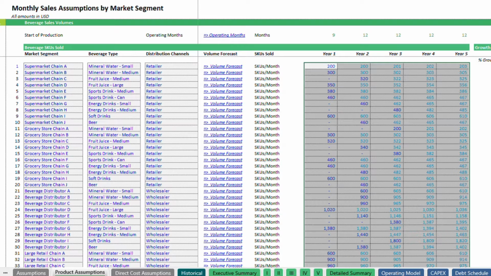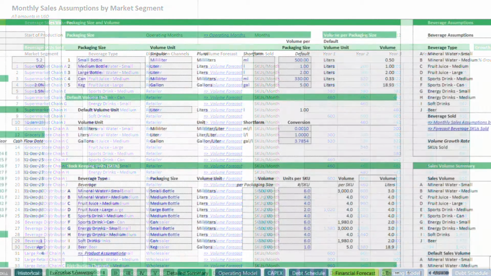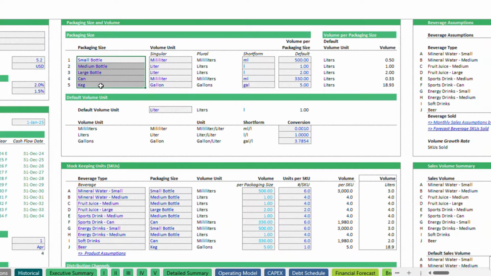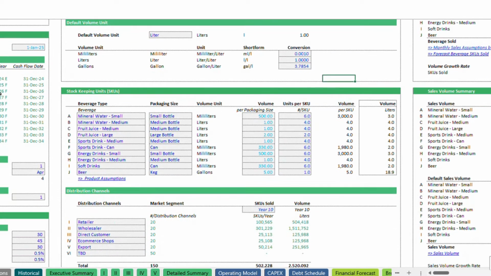In this financial model, revenue is driven by the number of monthly sales of beverages measured in stock-keeping units, SKUs. Our model allows users to define up to 5 different packaging sizes, each with its specific volume. These packaging sizes are then categorized into up to 10 beverage types, with sales tracked per SKU.